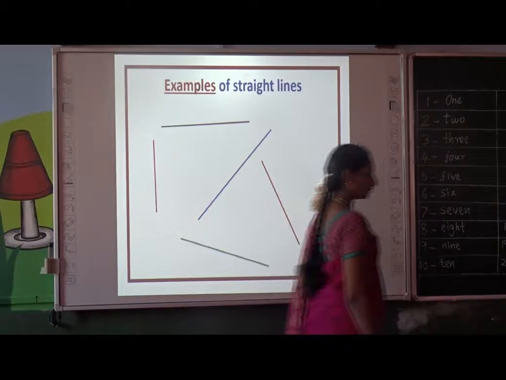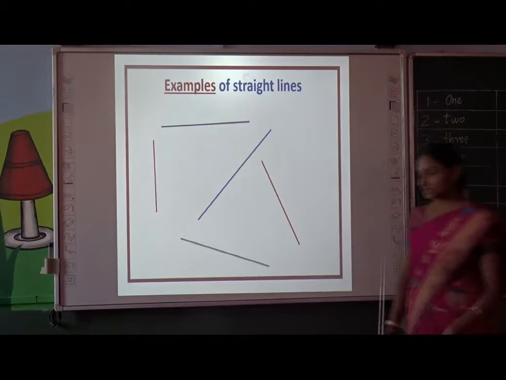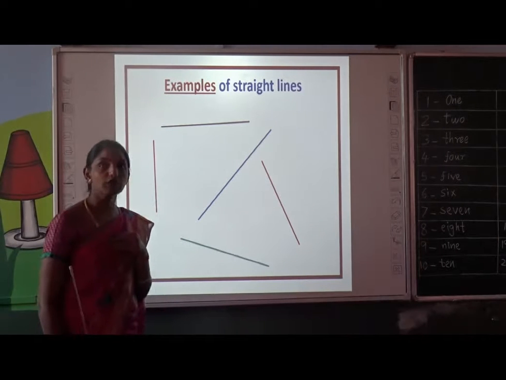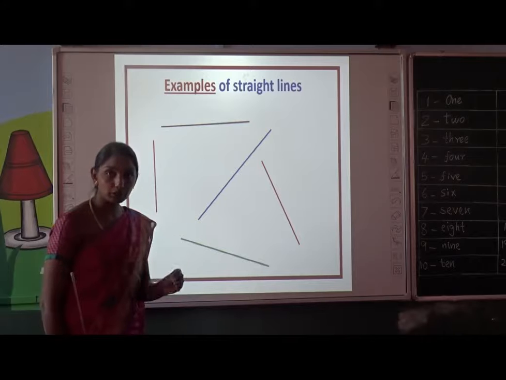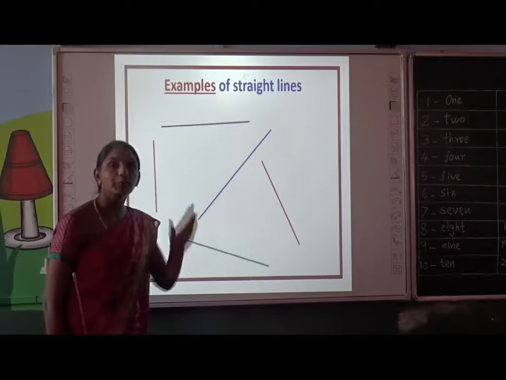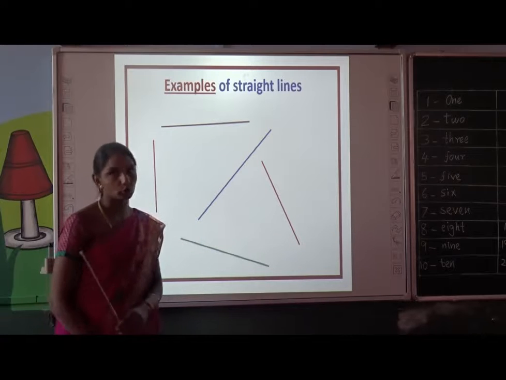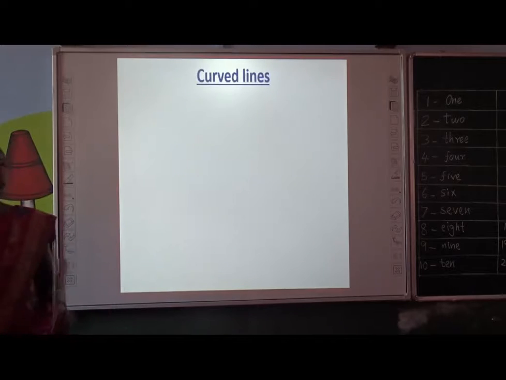I am walking from one place to another place. Okay. If we trace my path, it is an example of straight line. If we are moving from one place to another by walking, our path is an example of straight line. Okay. Let's move on to curved lines.